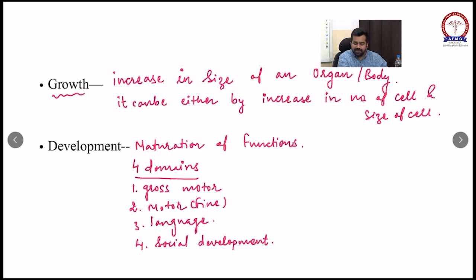So development has mainly 4 different domains: gross motor, fine motor, language and social development.